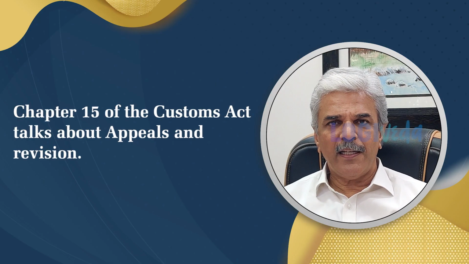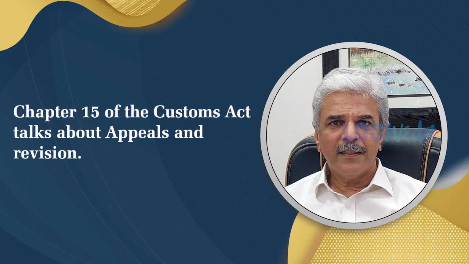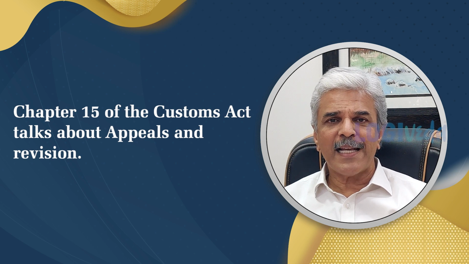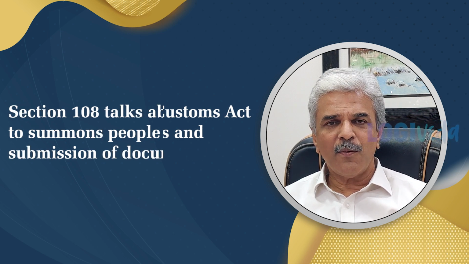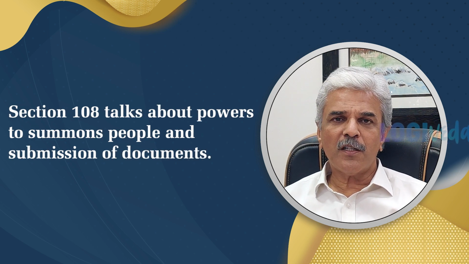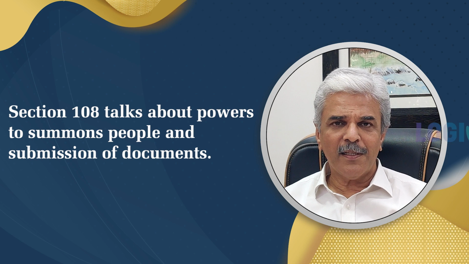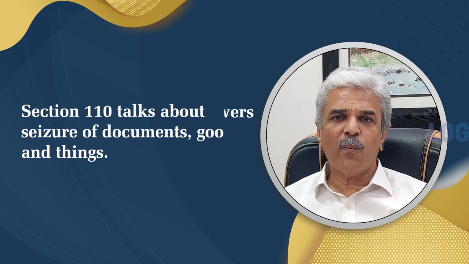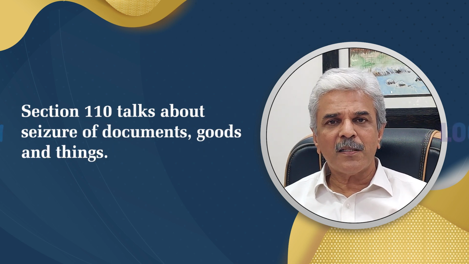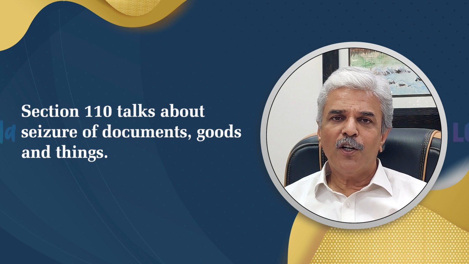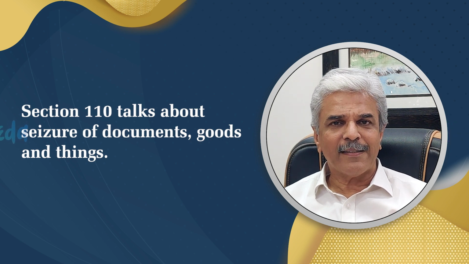Chapter 15 of the Customs Act talks about appeals and revision, and section 108 talks about powers to summons people and submission of documents, and section 110 talks about seizure of documents, goods and things.